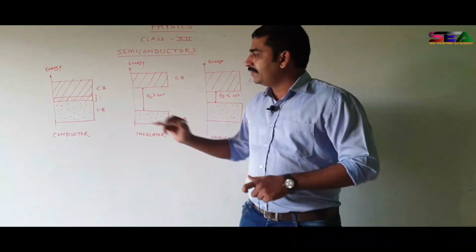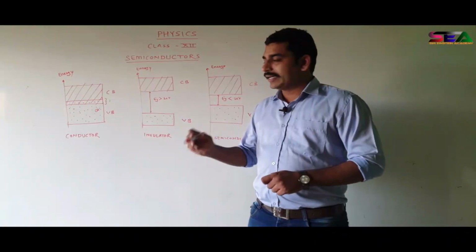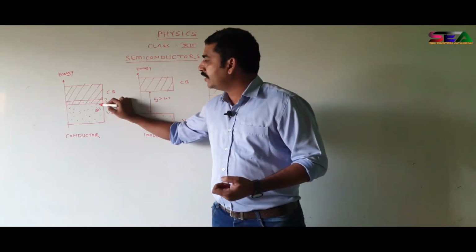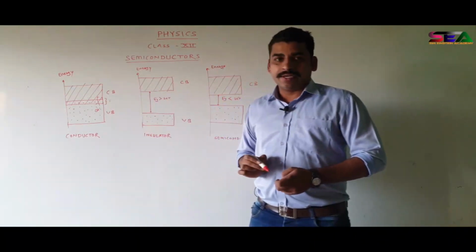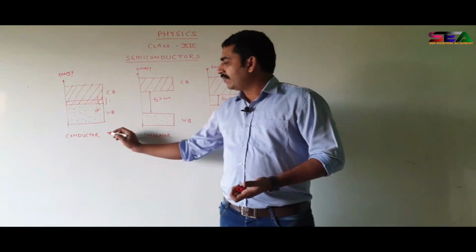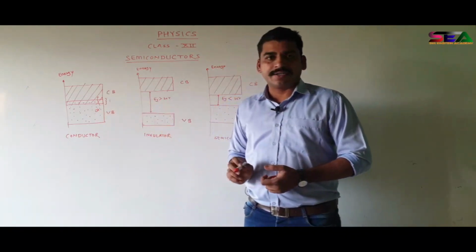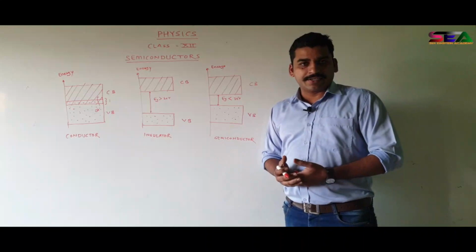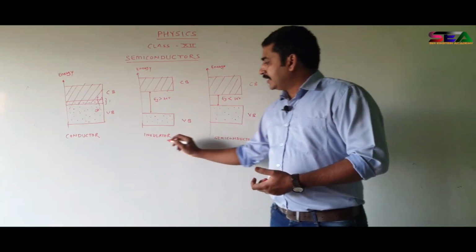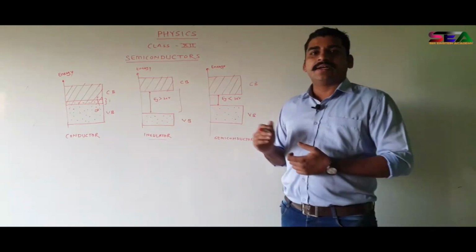It means that if there is any electron in the valence band, it can easily acquire some energy and easily go to the conduction band, and that energy can be acquired at room temperature also. It means that in any conductor, an electron can go easily from the valence band to the conduction band, hence it can conduct electricity easily.